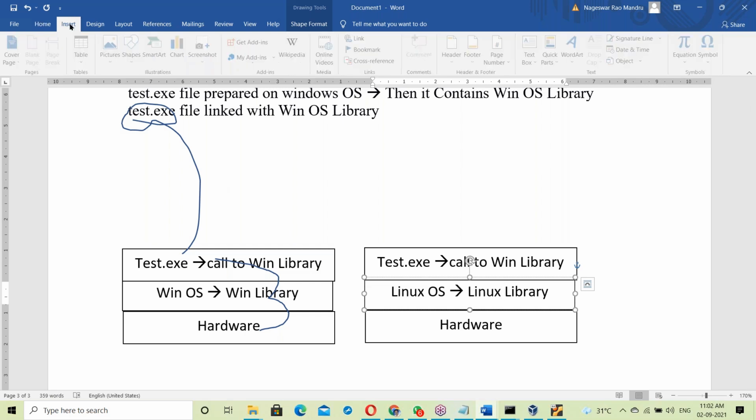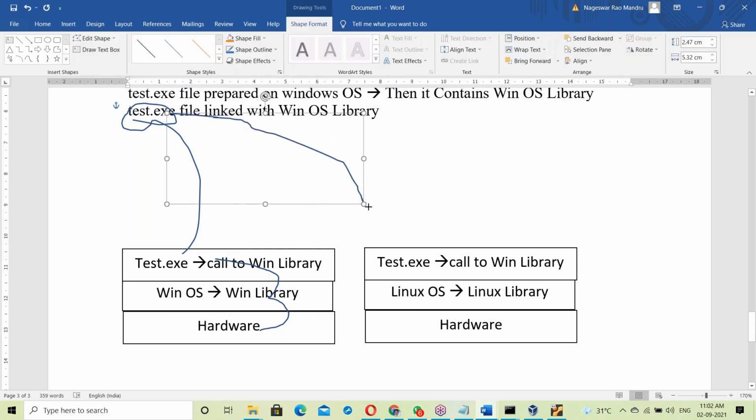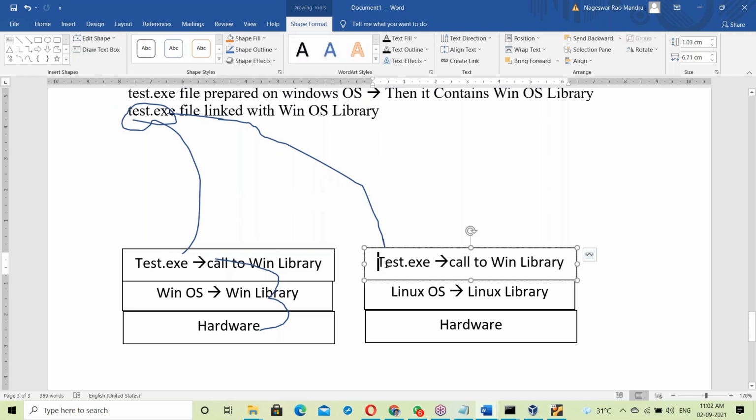Okay, the same test.exe file, placed on a Linux base. After placing it on Linux, try to execute test.exe. When you try to execute the test.exe file, it calls the Windows library, because the test.exe file is already linked with the Windows library.